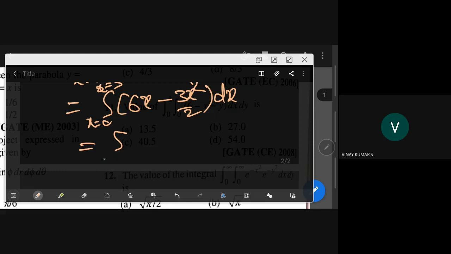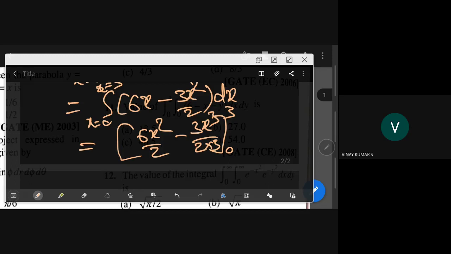Directly, 6x square by 2 minus 3x cube by 2 into 3, between the limits 0 and 3.